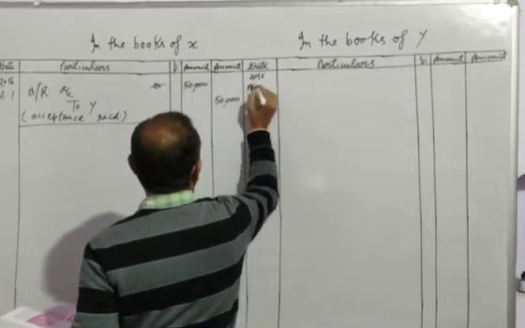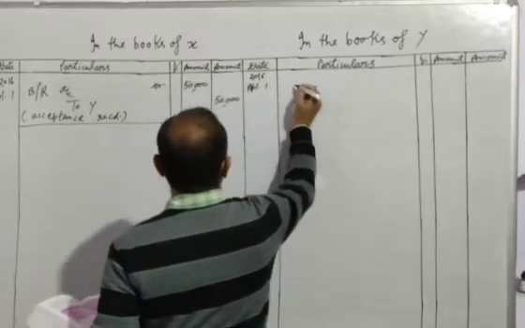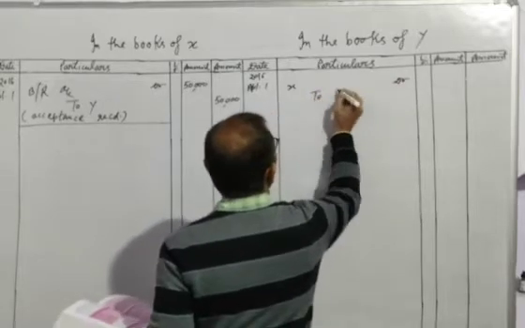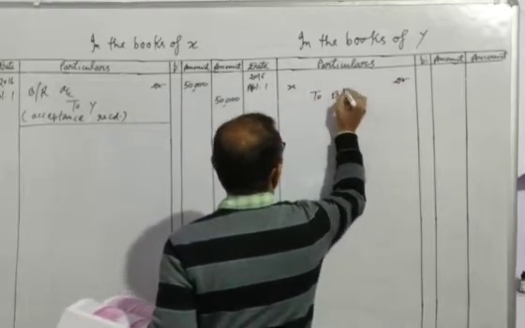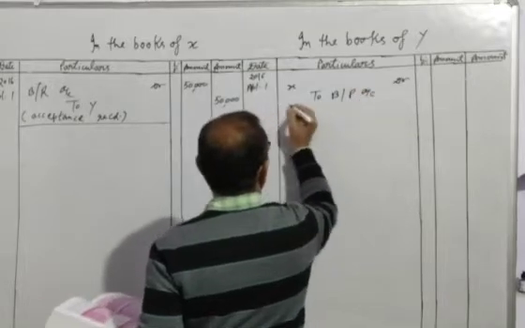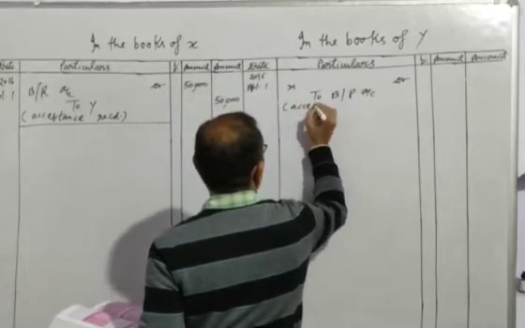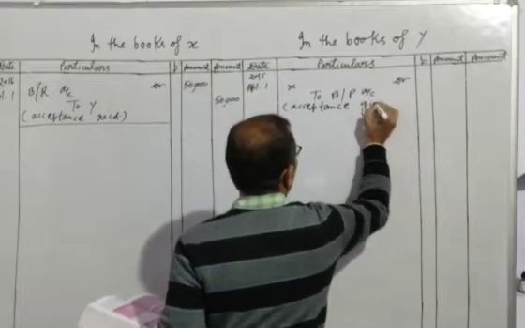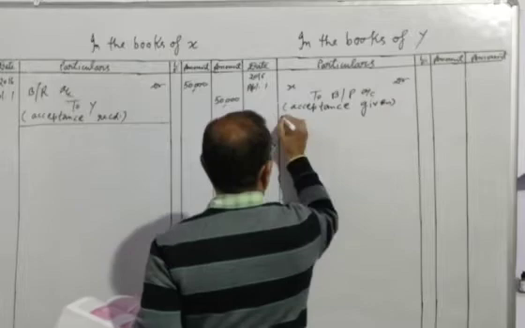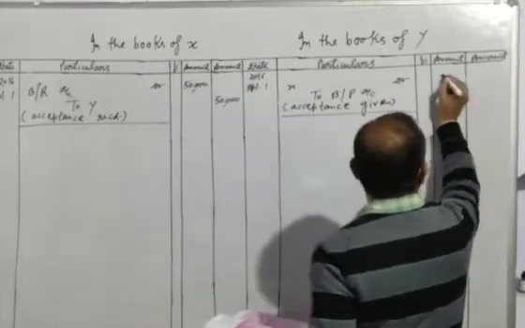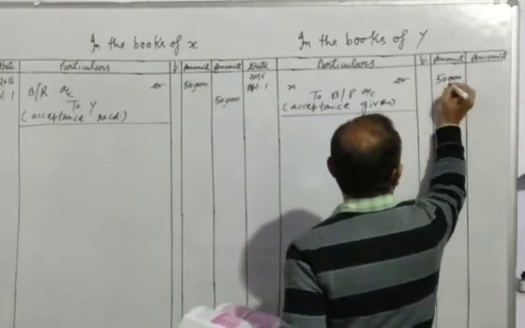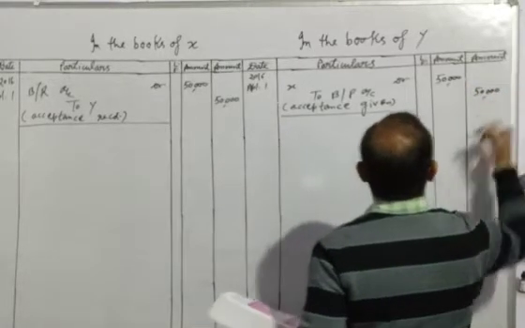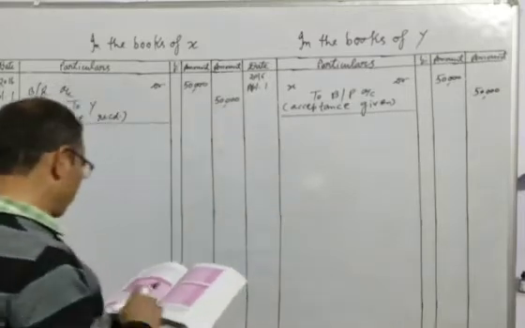Now Y will give the acceptance. 2016, April 1st, and we will write here X debit to B/P account, acceptance given, and the amount is 50,000. In this way, the bill is written and accepted by Y.